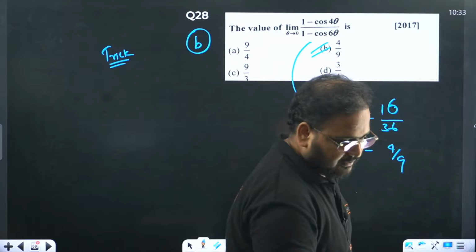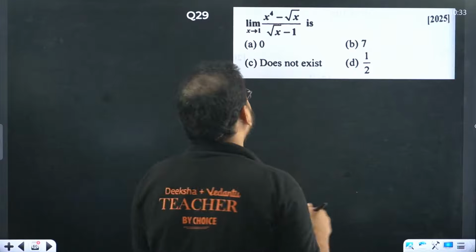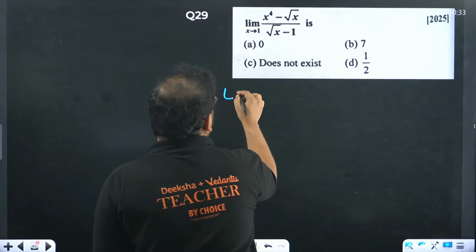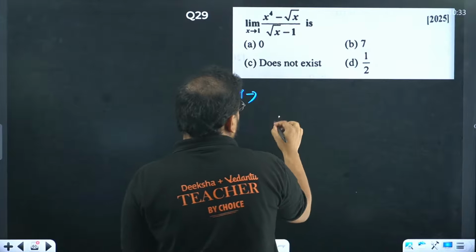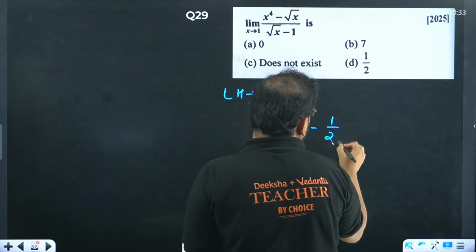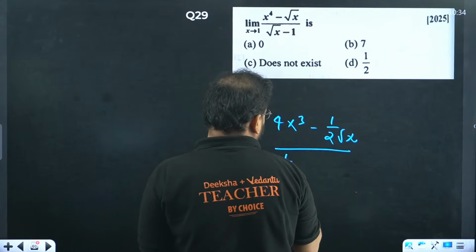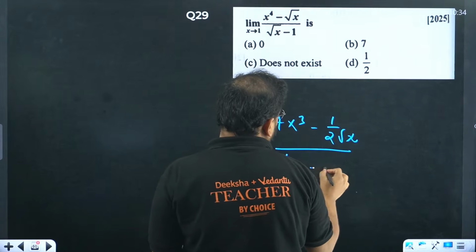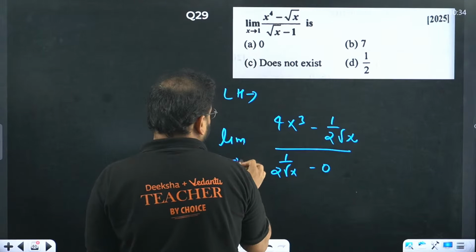Next one, 29th now. I hope this is visible. x to the power 4 minus root x, same. What are you going to do? Find using the L'Hospital rule. So you get 4x cube minus 1 by 2 root x, and this will be minus 0, under limit x tends to 1.